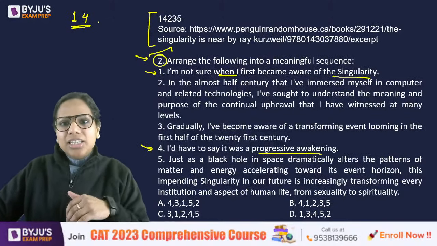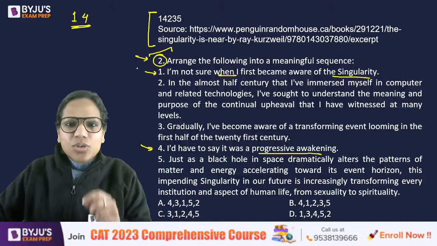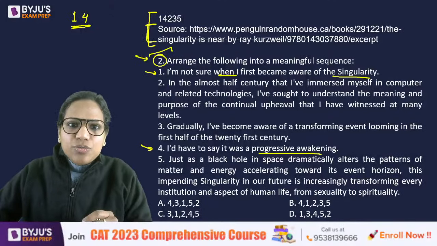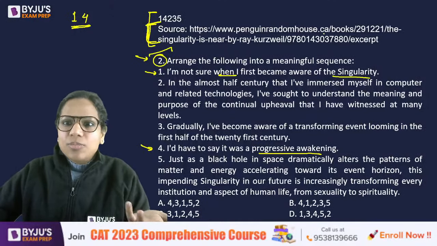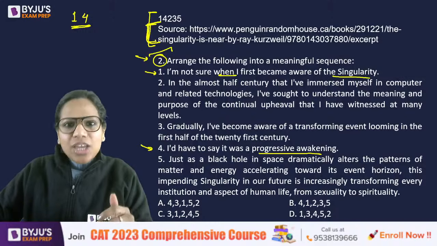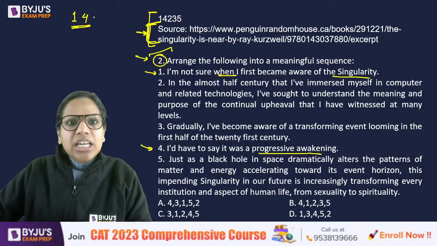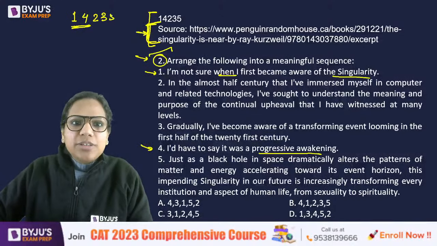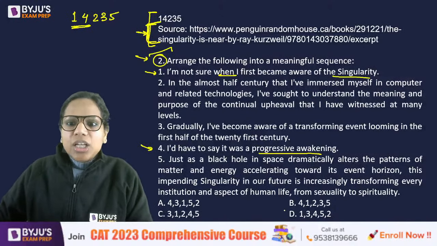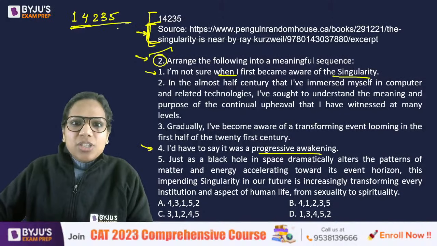Okay. And then I came back and I checked the source of this Parajumble. So it has been taken from this source. Okay. Penguin Random House website. And there also, if you look at how the author has put it, the sequence should be 1, 4, 2, 3, 5. Whereas none of your options give this sequence 1, 4, 2, 3, 5.